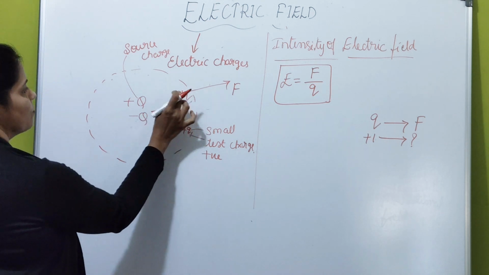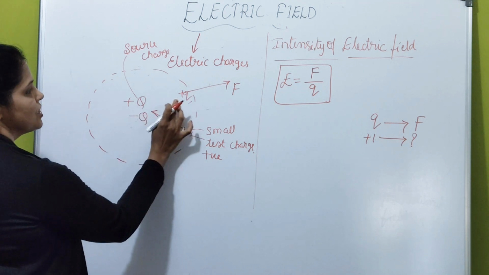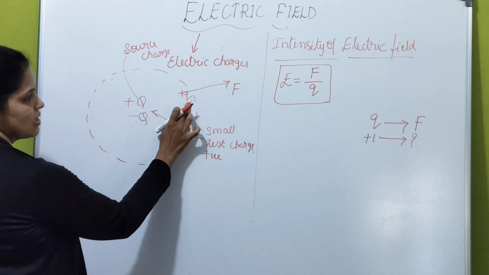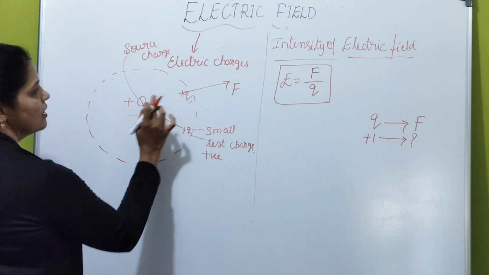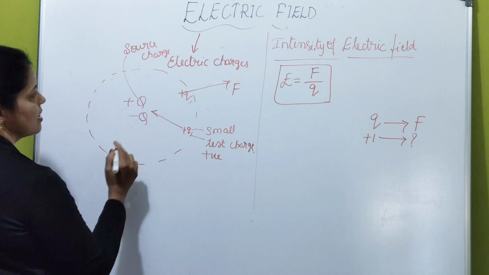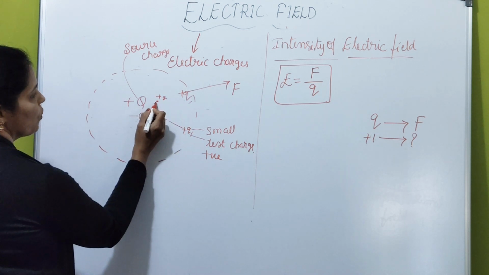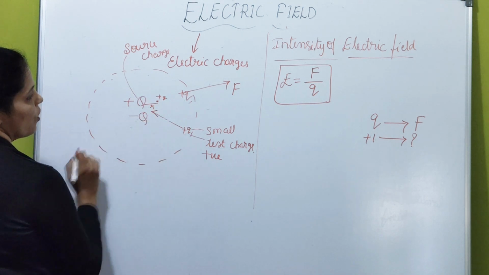Wherever you place a test charge, it experiences force. As position changes, the force experienced by this test charge changes. You know that force is inversely proportional to the square of the distance, right? So if the test charge is here, very close to the source, then what happens? The distance is small.